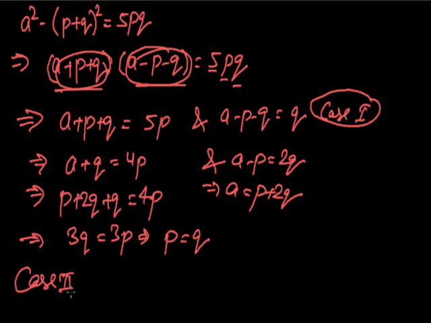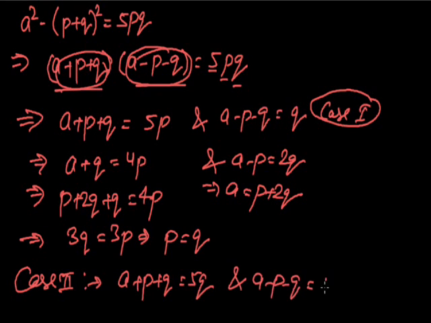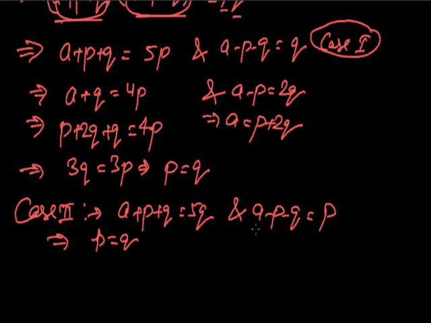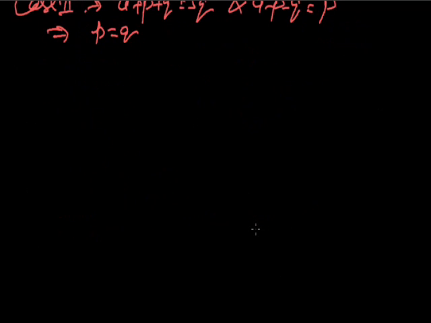And finally the case third may be given as a plus p plus q is equal to pq and a minus p minus q is equal to 5. From here again we have the value of a is equal to p plus q plus 5.